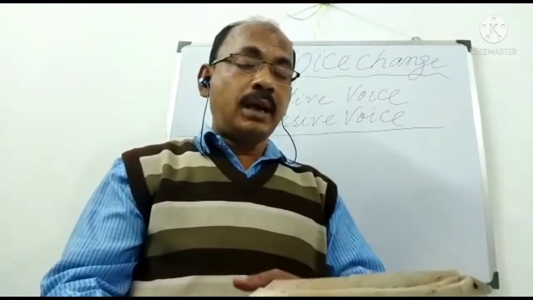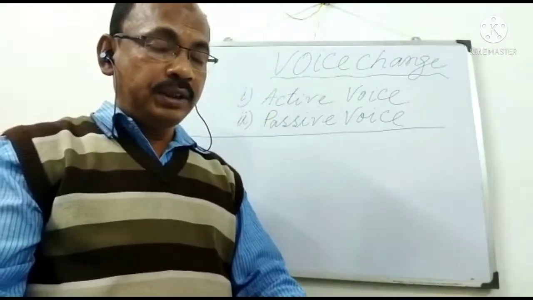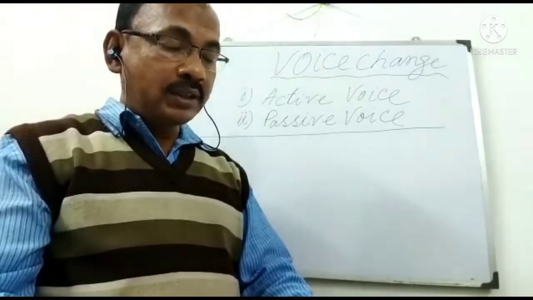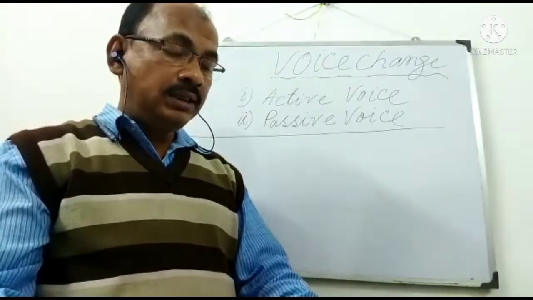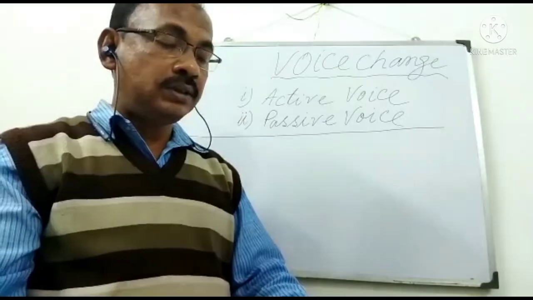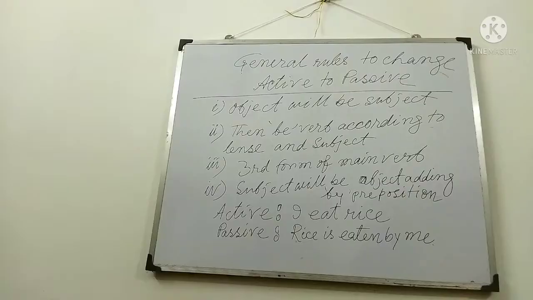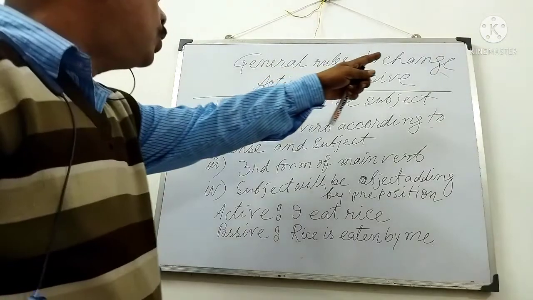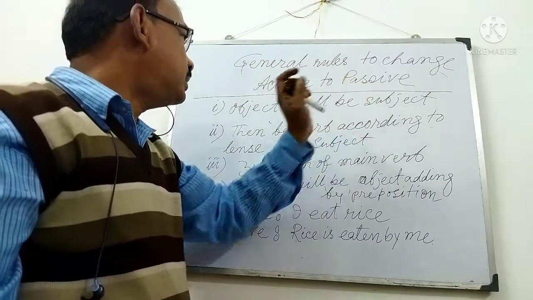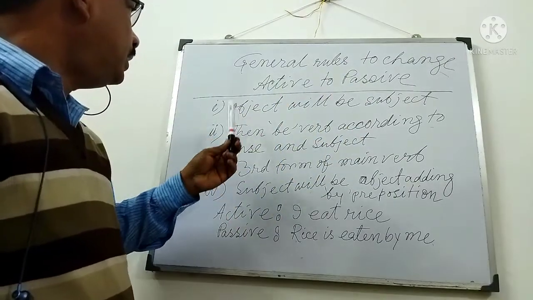When the subject changes into the object and the work is done on the subject, that is passive voice. Okay. Here I have written general rules to change active to passive voice. What have I written?